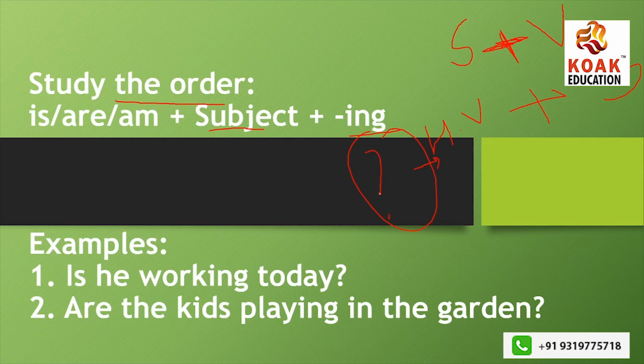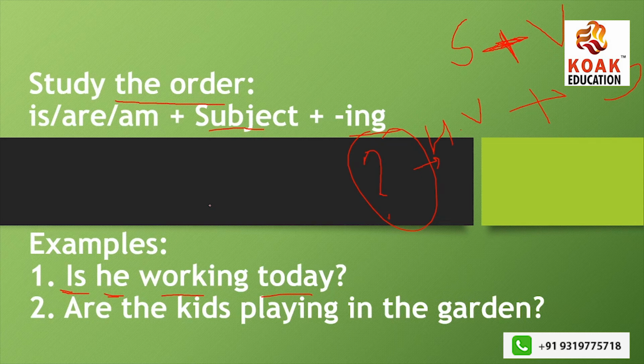Now moving ahead, if I give you examples: is he working today? So is is our helping verb, he is the subject, and working is the ing form of the verb. So, is he working today? I can also say, is he coming today? Is he getting ready for college? Is he working on his communication skills? Is he talking about me? Are you listening to me?